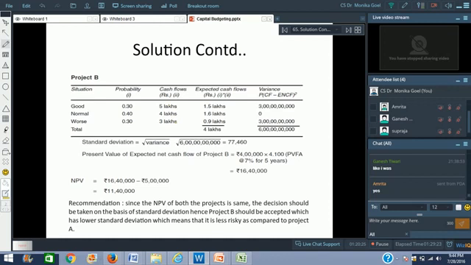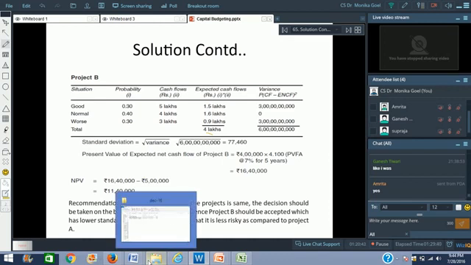Project B also we have been given probabilities and cash flows, so we multiply the probabilities with the cash flows there also. Find out the expected cash flow. By chance the expected cash flow is 4 lakhs there also. So I multiply again with the present value factors at the rate of 7% for 5 years, and same net present value is coming in both the projects.